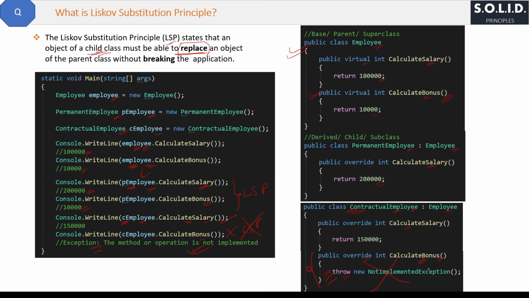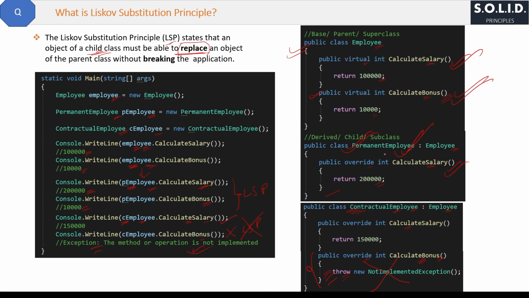So when designing base classes and derived classes, we should make sure that whatever methods we are keeping in the base classes, those methods must be applicable for the derived classes also. Derived class can override the base methods, and that is completely fine. But by default, if those methods are not overridden, then all the methods of the base class must be applicable for the derived class. That should be the ideal design approach as per the LSP.